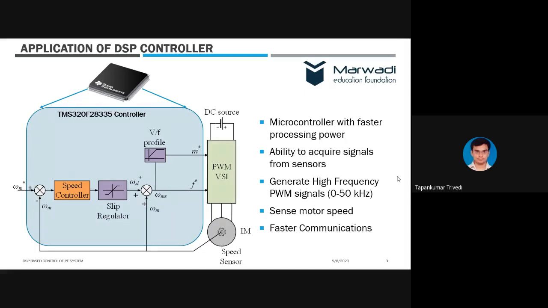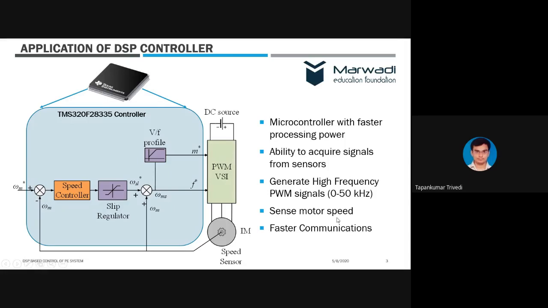That means if our command is to generate a 50% duty cycle signal, then the controller should be able to synthesize a 50% duty cycle. This is expected. Third, it should be able to sense the motor speed.